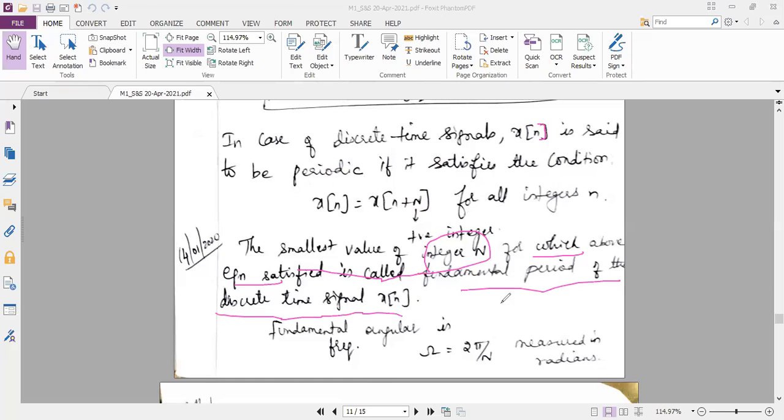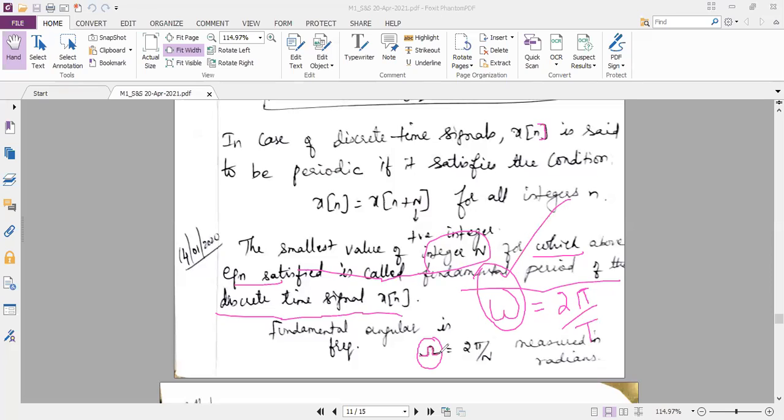And you know very well, there we use omega to represent the angular frequency. Omega was equal to 2 pi divided by capital T. And here I should not use this type of omega. This omega is for the continuous time signal. I want to use the frequency in a different way. That means the angular frequency should be represented like this, capital omega.